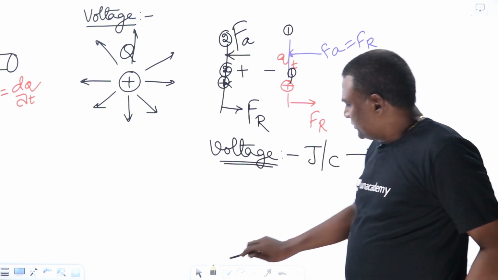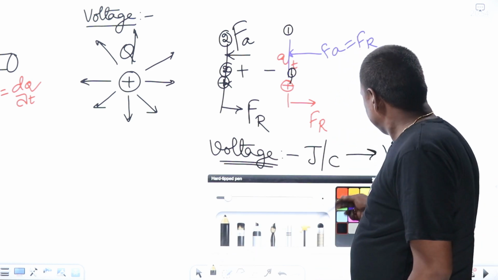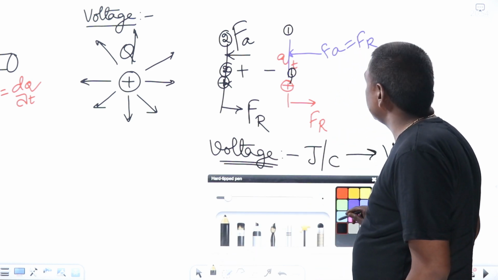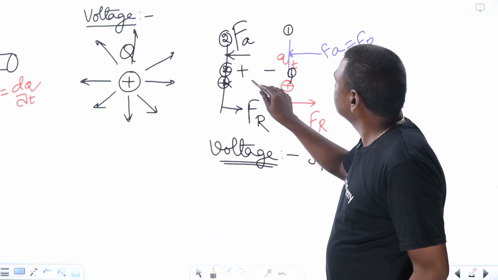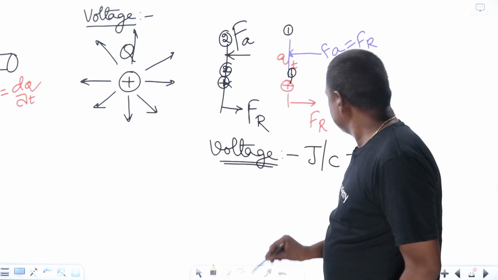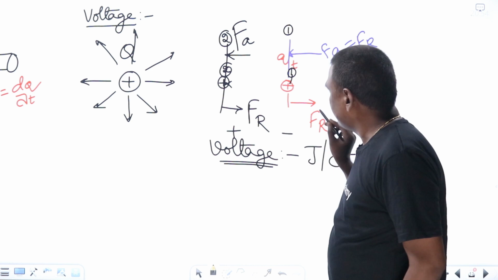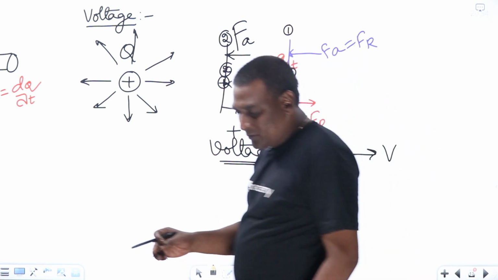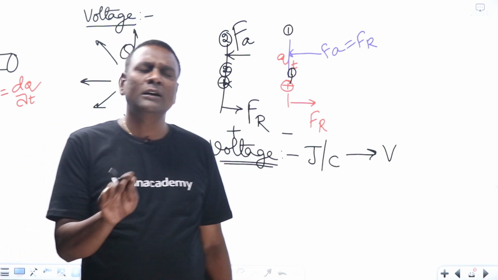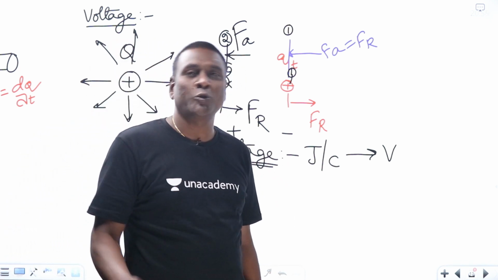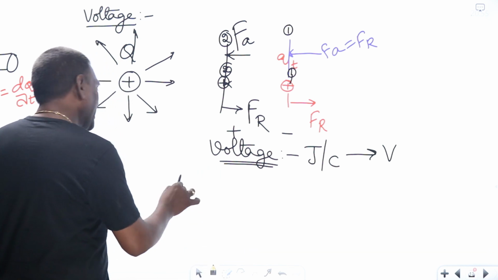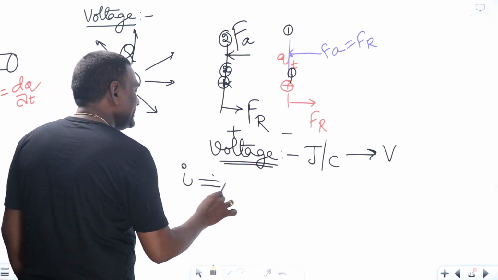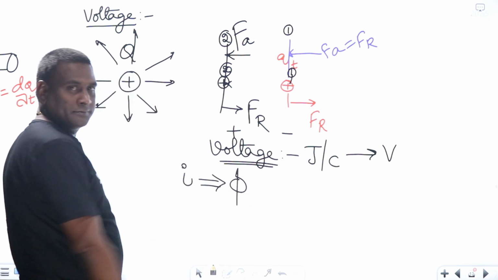Now, let us analyze this from the field's point of view. There is one concept: whenever you find electrical current, around that a magnetic field will have to be formed. Whenever you have electrical current, an associated magnetic field should exist.